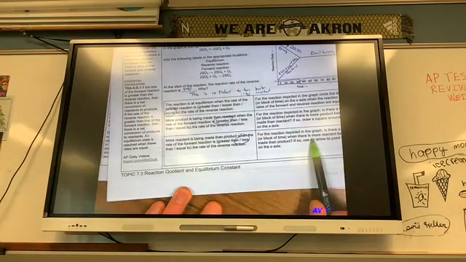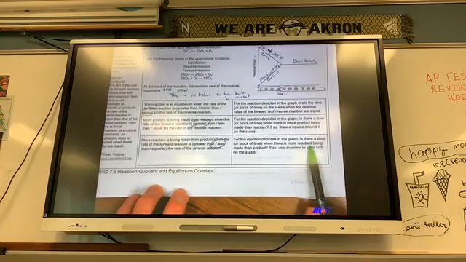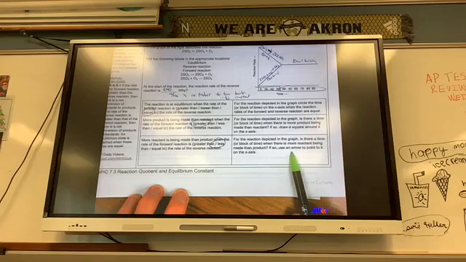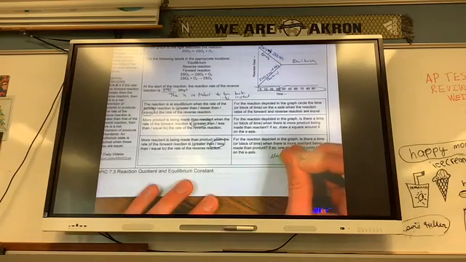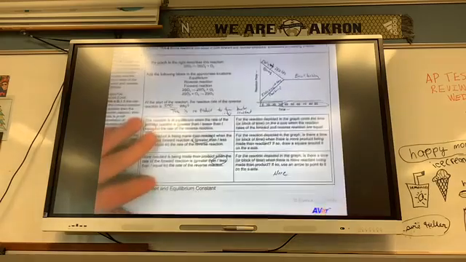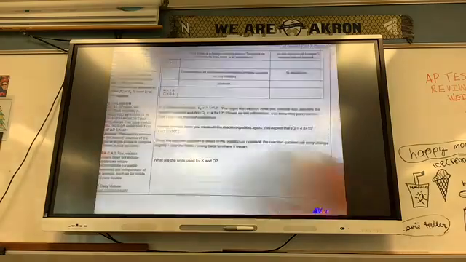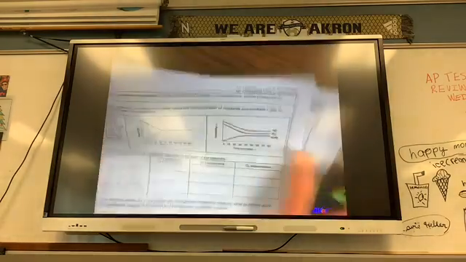For the reaction depicted in the graph, is there a time or block of time when there is more reactant being made than the product? If so, use an arrow to point to it on the x-axis. No. There is no time in the graph where that's happening. The rate of the forward reaction is always higher. So, none. And like I said, this is kind of a weird one. Flip it.